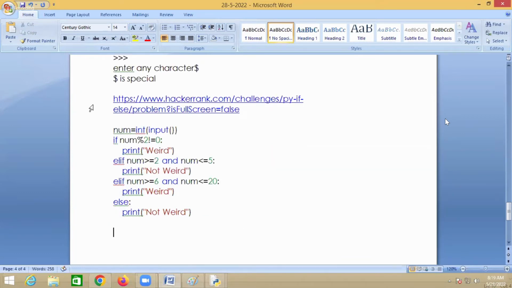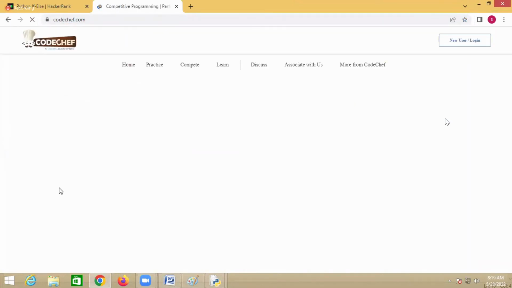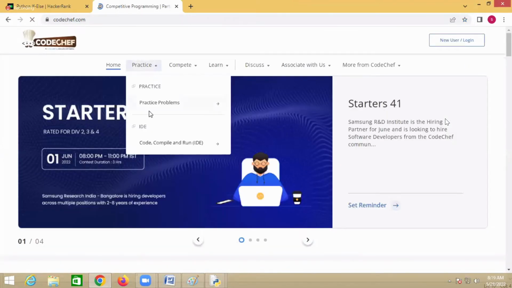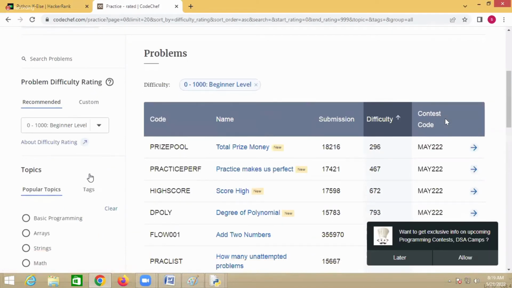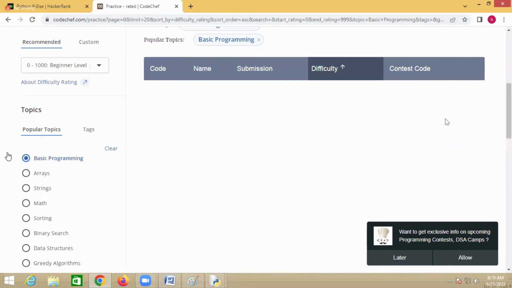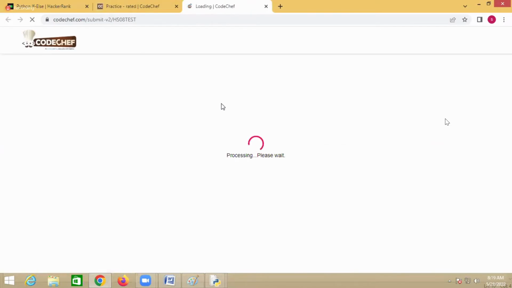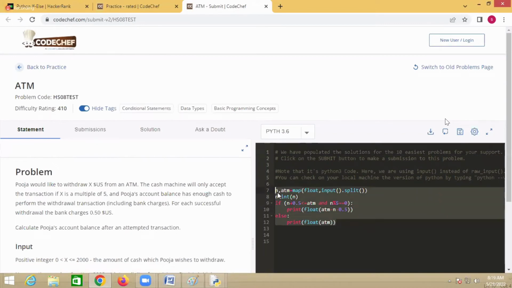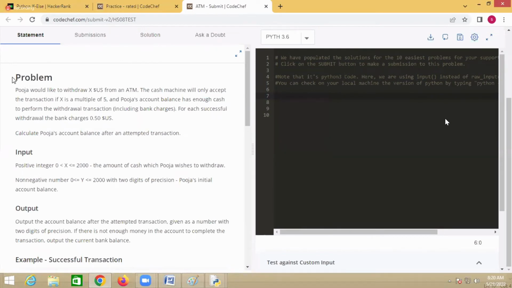Now this is in CodeChef, right? In the same way, you can also do it with HackerRank. Now you can also do it with CodeChef. Practice problems here, right? Then basic programming, and start with the ATM problem. I remove the code here. Yes. So this is a problem definition.